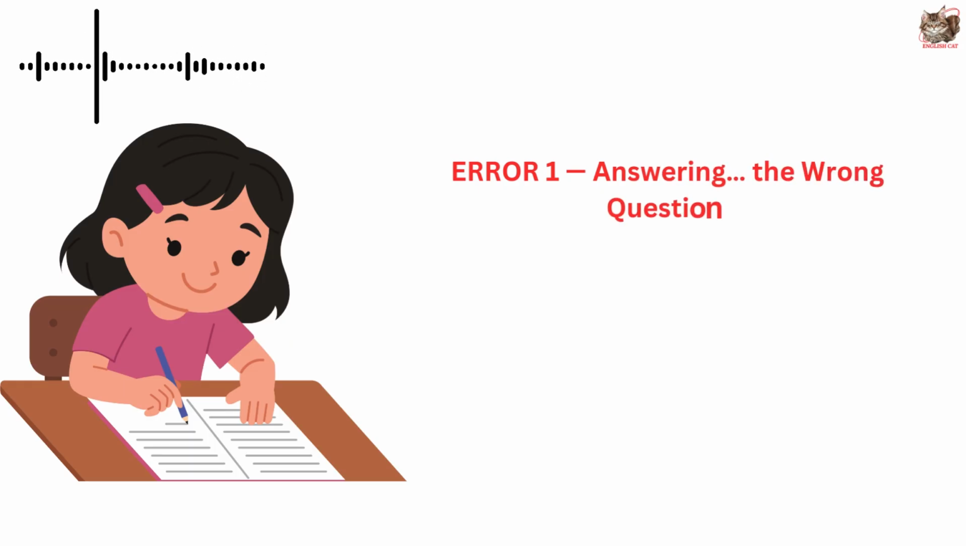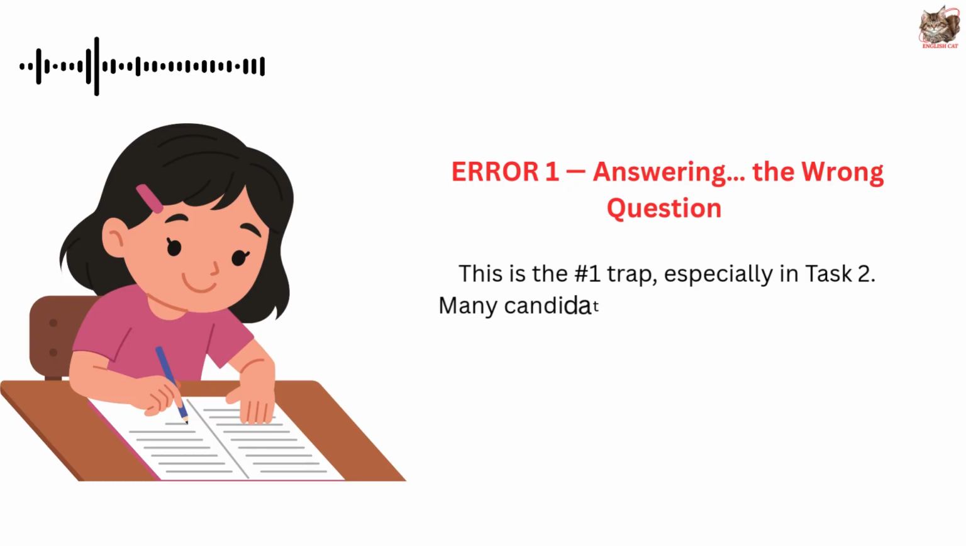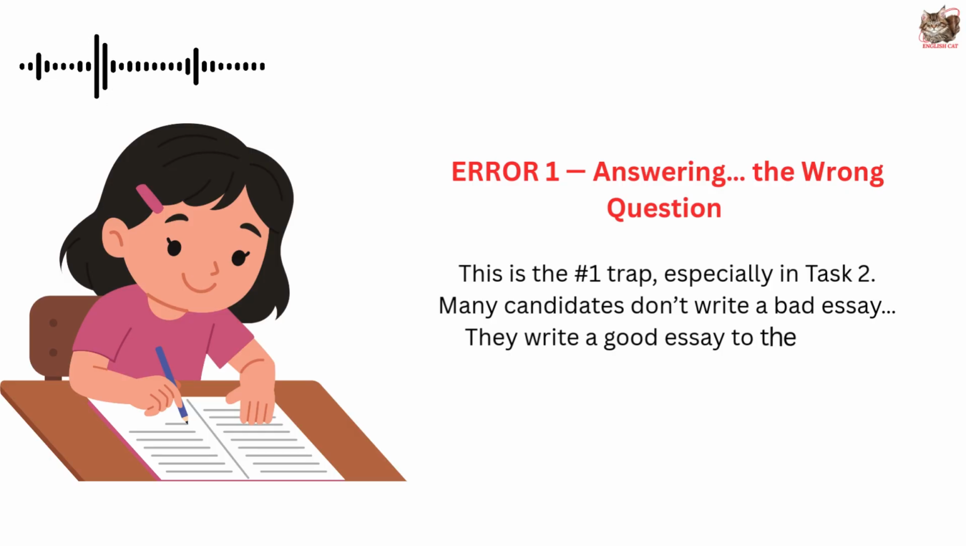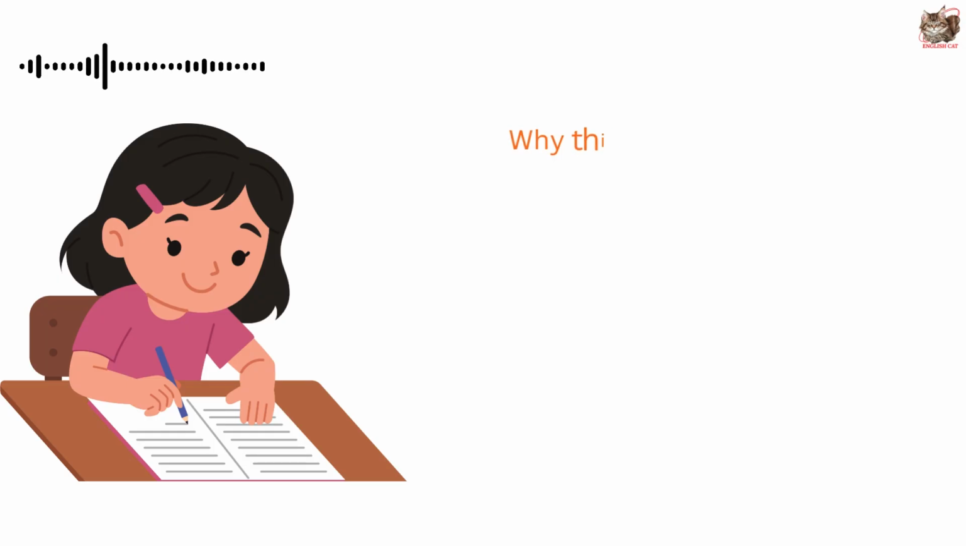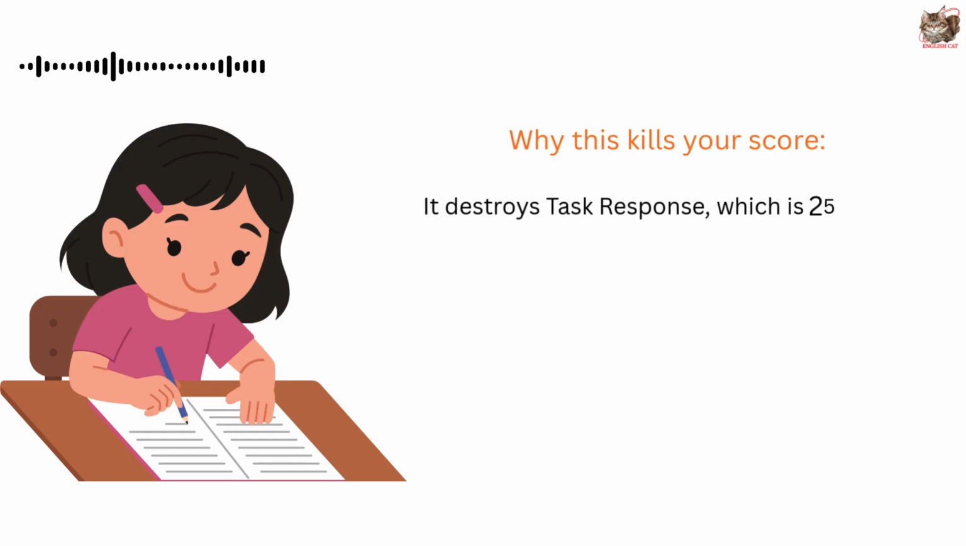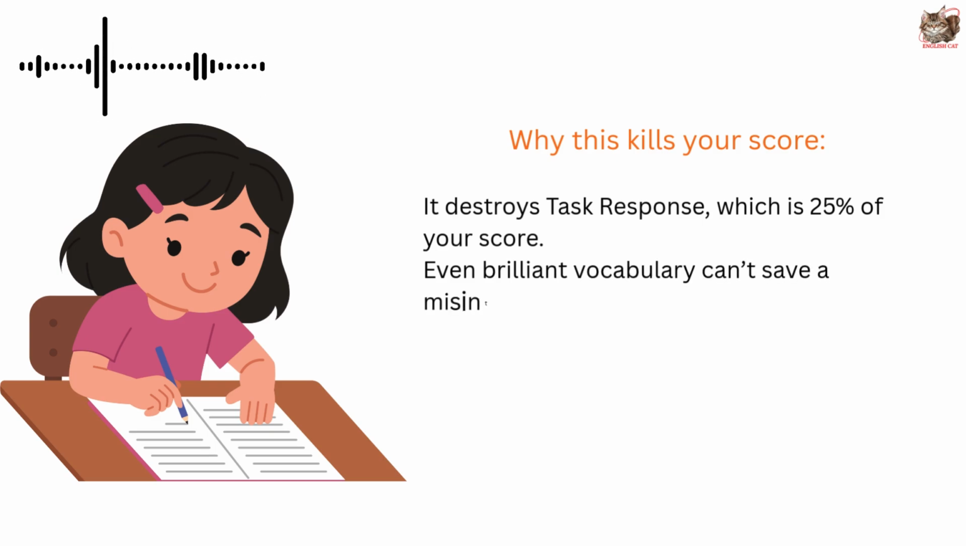Answering the wrong question. This is the #1 trap, especially in Task 2. Many candidates don't write a bad essay. They write a good essay to the wrong question. Why this kills your score? It destroys task response, which is 25% of your score. Even brilliant vocabulary can't save a misinterpreted question.